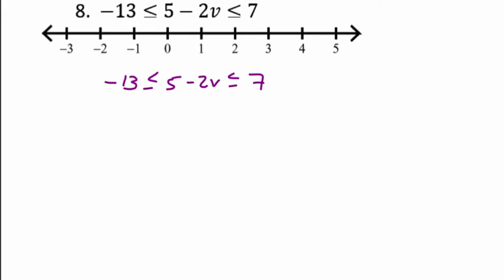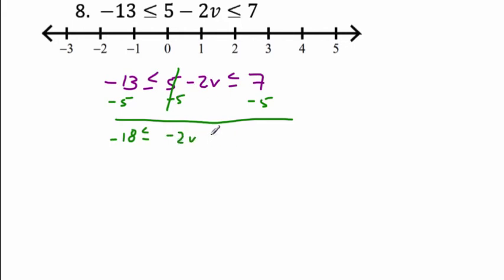Let's change color so we can watch each step. So I'm going to get rid of the 5 first. From each and every part, we're going to subtract 5. Okay, so they're going to cancel there. What do we get? Negative 13 minus 5 is negative 18. We have a less than or equal to. These canceled out. We have negative 2v, less than or equal to 2. That's awesome. Now what are we going to do?